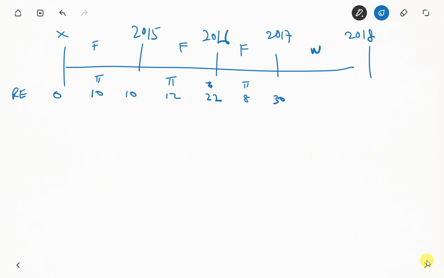So as far back as the information allows. If I had used weighted average, my profit would have been lower by 2, so my retained earning would have been lower by 2. If I had used weighted average, my profit would have been lower by 3.